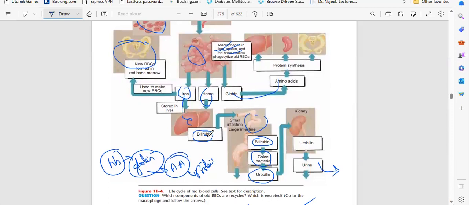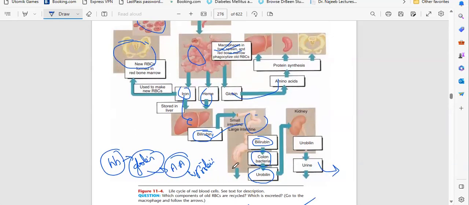it has to be removed from the body because it is a waste substance. So it will reach the small intestine, where it connects with colon bacteria and is converted into urobilin. Some bilirubin will be removed in the feces. Some will, because of the urobilin, reach the kidney, and after that it is extracted in the urine. So this is the cycle.